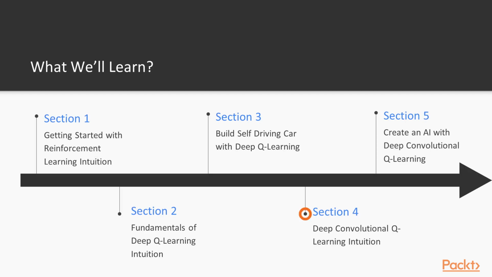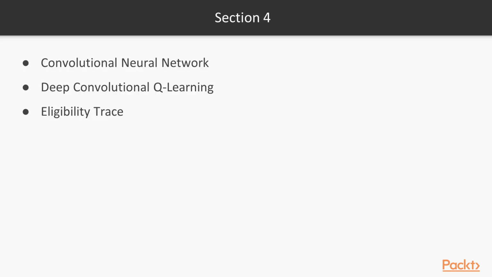In section 4, that is deep convolutional Q learning intuition, first we try to understand what is convolutional neural network. Then we discuss deep convolutional Q learning. And finally, we try to understand eligibility trace.